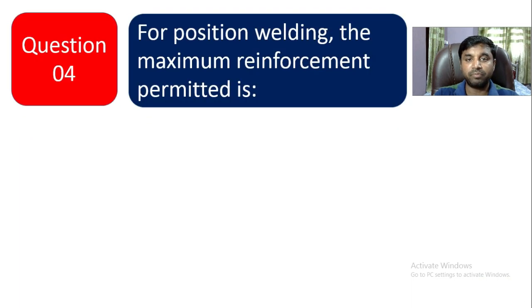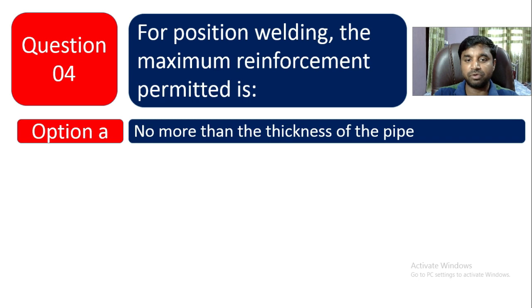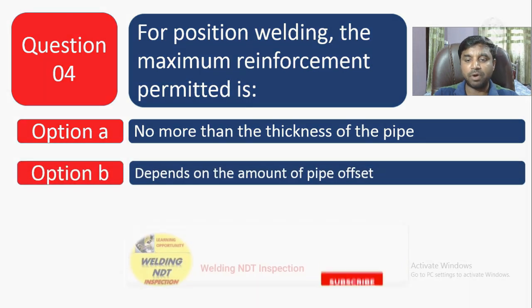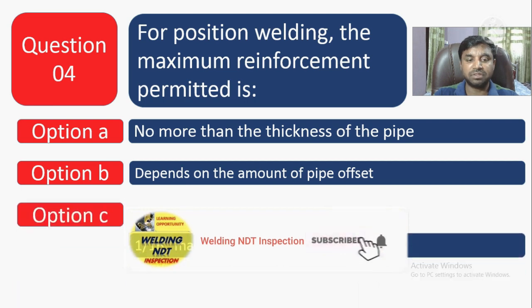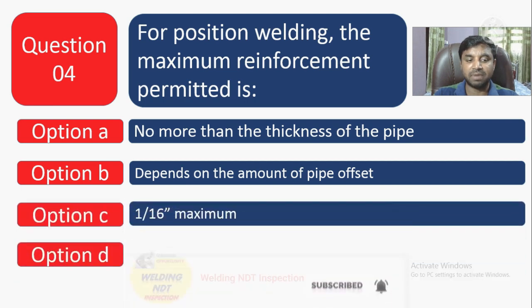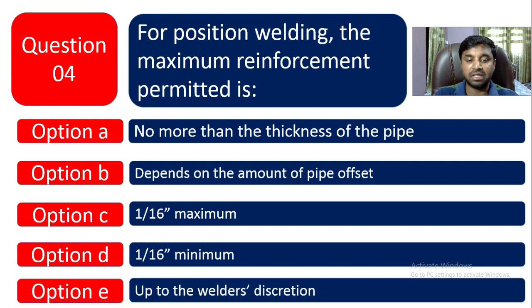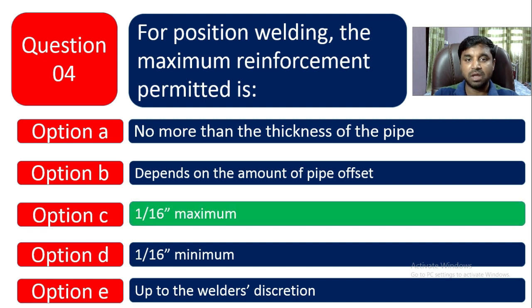Question 4. For position welding, the maximum reinforcement permitted is: option A is not more than thickness of the pipe. Option B is depends on the amount of pipe offset. Option C is 1/16 inch maximum. Option D is 1/16 inch minimum, and option E is up to welder discretion. So definitely option C is the correct one. 1/16 inch maximum for position welding, the maximum reinforcement.